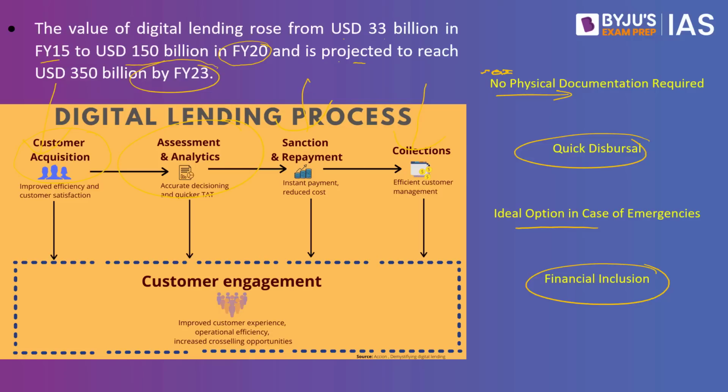However, for the past few years, what we are seeing is challenges when it comes to the digital lending. What are these challenges? When we speak about digital lending, what exactly happens? One, you give your data. The minute you give your data, what exactly happens? This person is taking your data, and what if he takes your data and sells it to a third party? So there is breach of privacy. The first major issue is this person might collect your data, he might put it into his database, but what if without your consent he is giving this data to someone else?